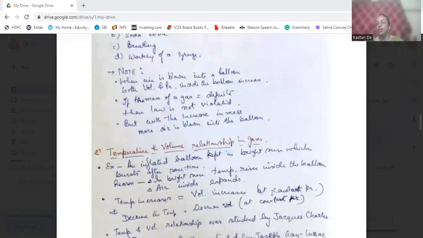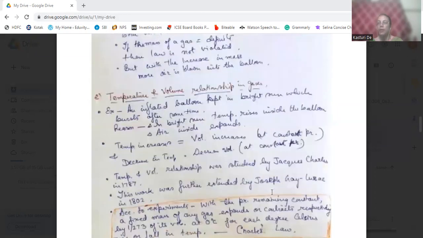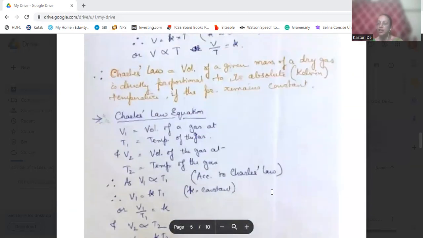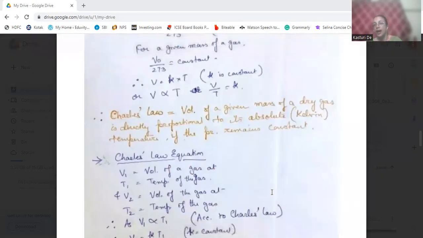Now we come to Charles law. For Charles law, we will have a relationship of temperature and volume. Here, pressure remains constant. So first we need to know what Charles law is. Charles law says the volume of a given mass of a dry gas is directly proportional to its absolute Kelvin temperature if the pressure remains constant. Fixed mass and pressure remaining constant, volume is directly proportional to its absolute temperature.